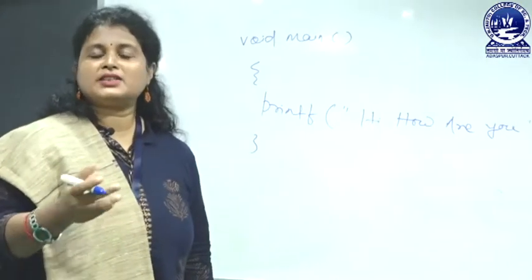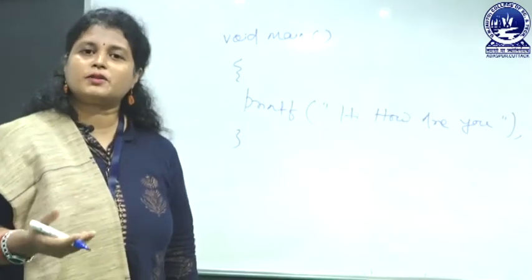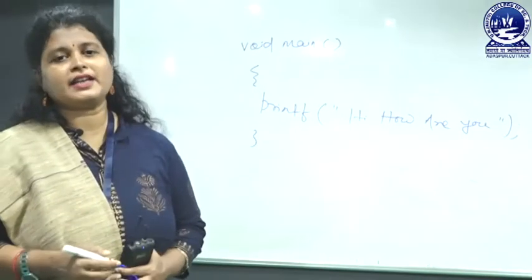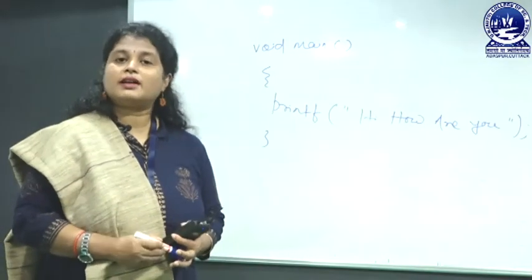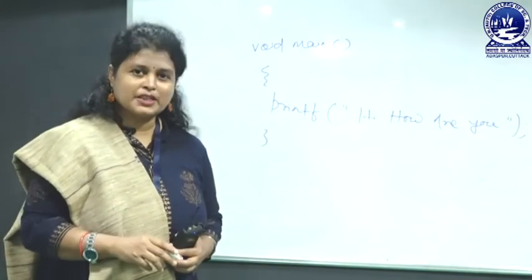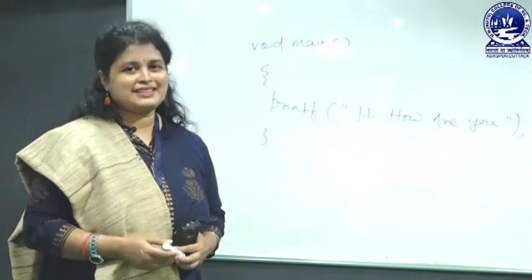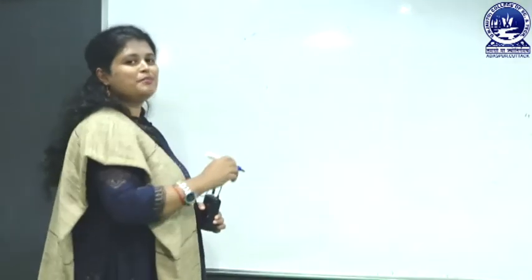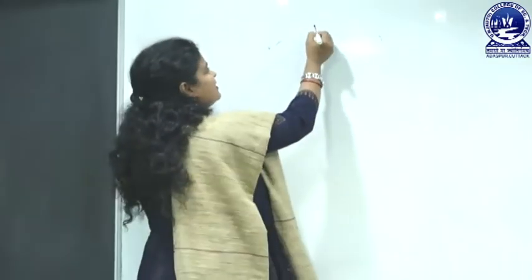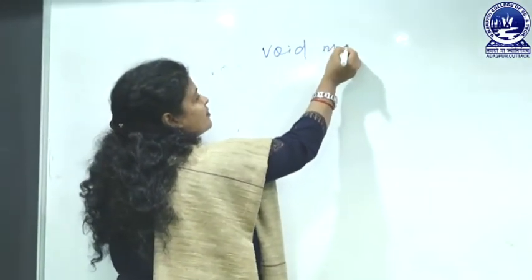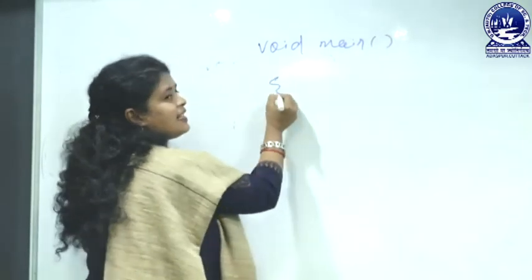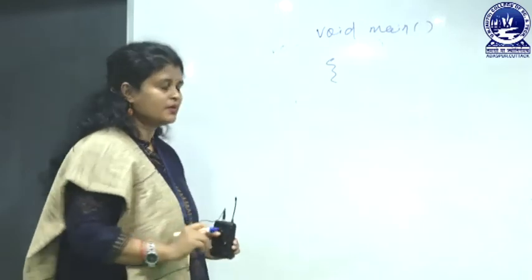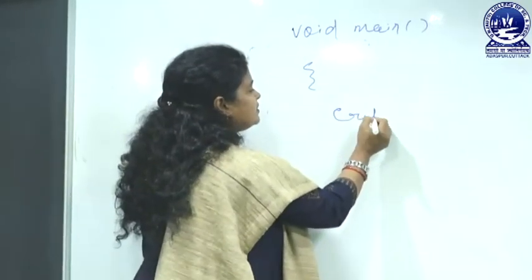Printf, all of you know, is an output statement or output method, predefined, which is used to display some message or any output. But when you want to write the same program using C++, then the program will look like this: void main. Void main is the same in C and C++, and all of you are acquainted with it, so it is very easy for you. Then cout,